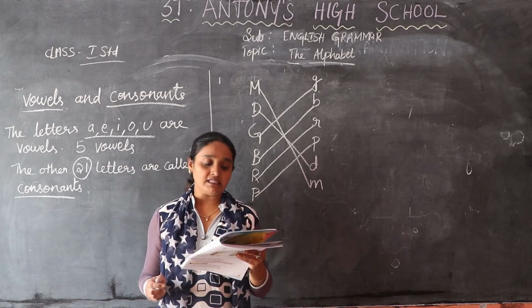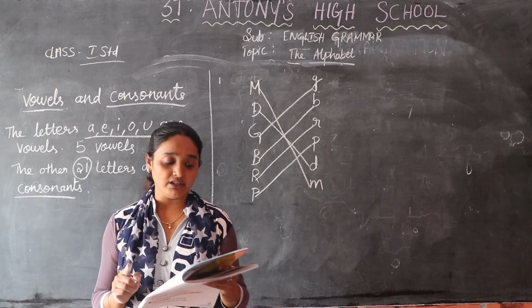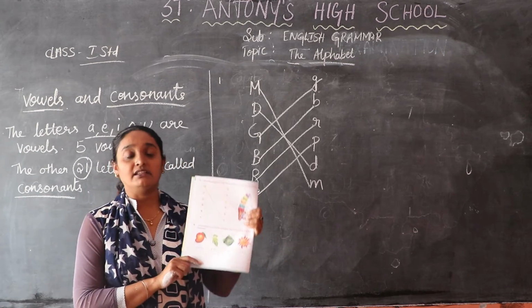Look at the picture and say the word aloud. Then circle the beginning letter of the picture. Here they have given colorful pictures in your textbook.